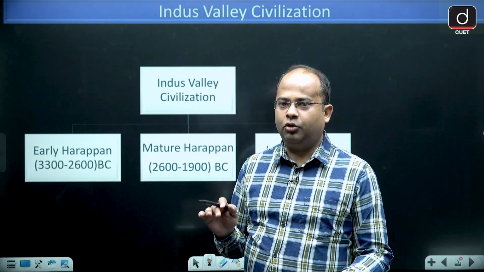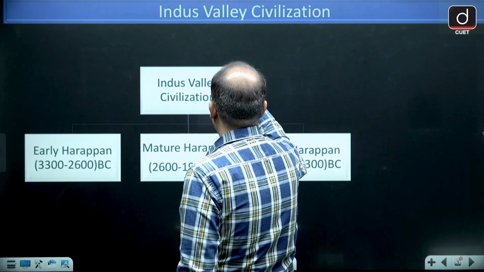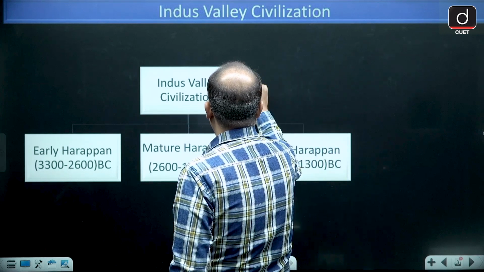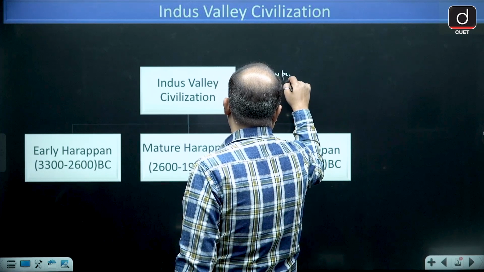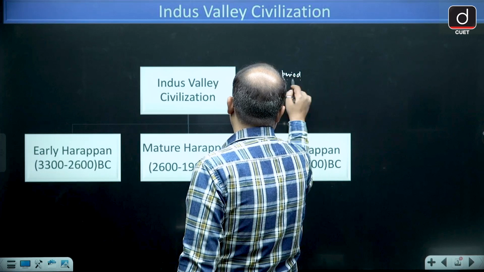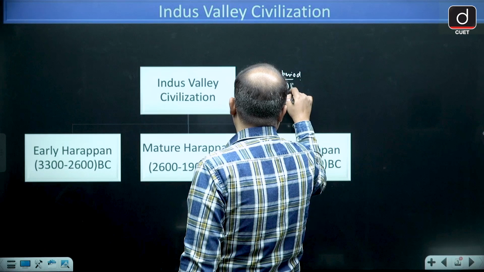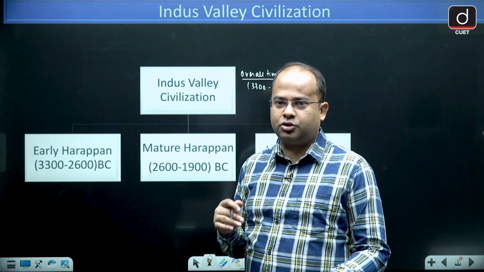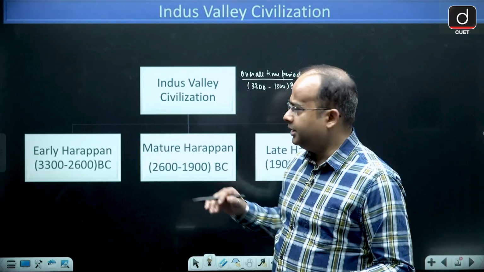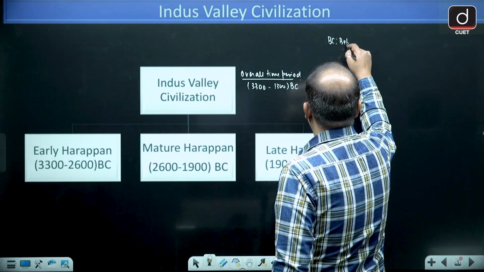Now let's discuss Indus Valley. The overall time period of Indus Valley Civilization is 3300 to 1300 BC. BC means before Christ, and in BC dates are in reverse order, and in AD the dates are in ascending order.